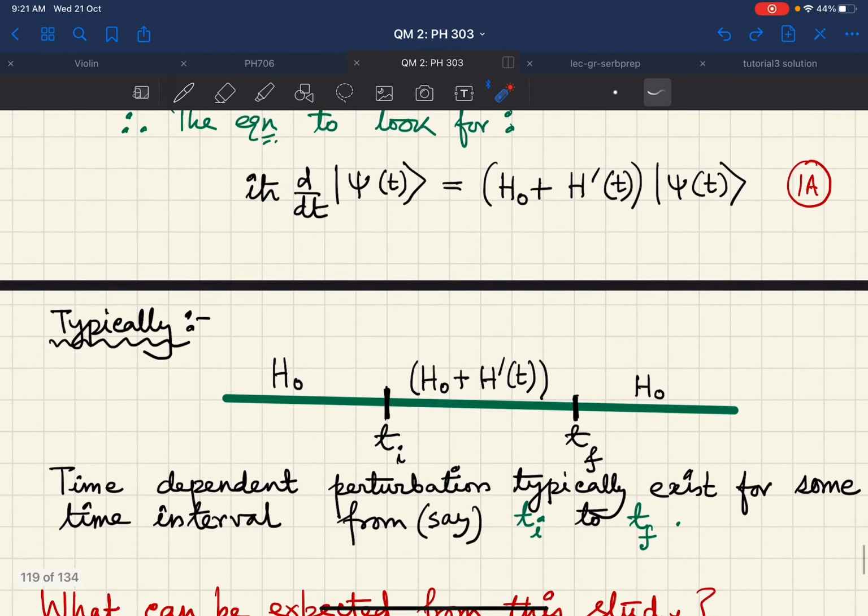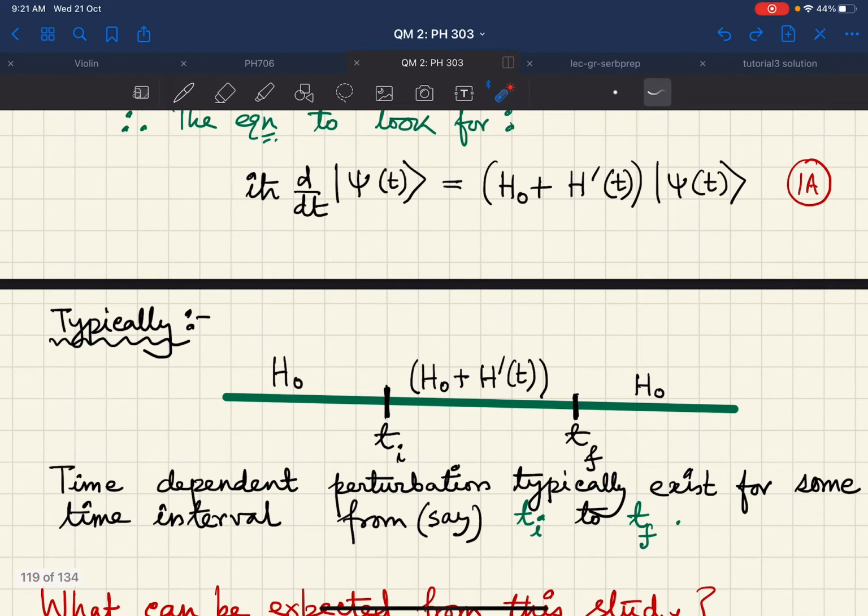So typically this is the picture I was talking about. Suppose this is my time axis, and till time t_i, the initial time say, I only had the Hamiltonian which I know.